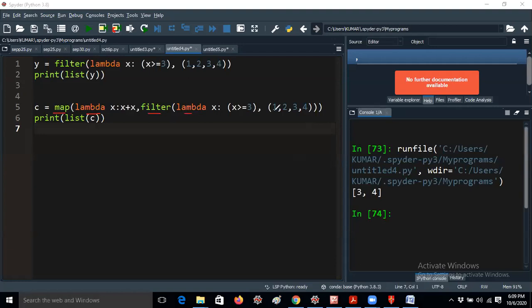First it will take whatever values you are taking, 1, 2, 3, 4, lambda x colon 3. Just now we already saw this example. That means it returns 3, 4. So instead of this line, I am removing this complete line and adding 3, 4 here. Is it okay, guys? I hope you understand now. Can you please tell me what is the output now?